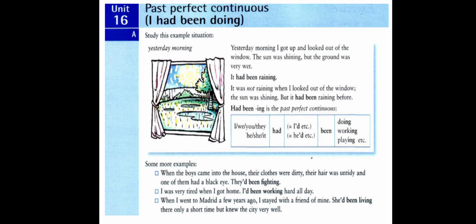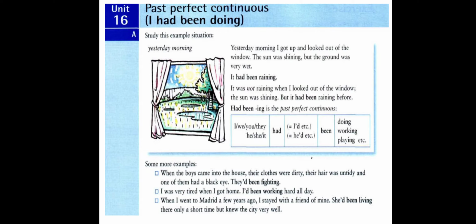And here the first action preceded the second action. The first action is used in the past perfect continuous, and the other action is used in the past simple. George went to the doctor last Friday. He hadn't been feeling well for some time. What precedes going to the doctor?